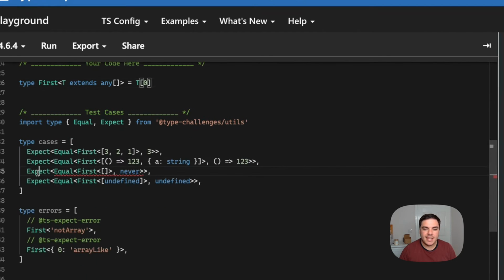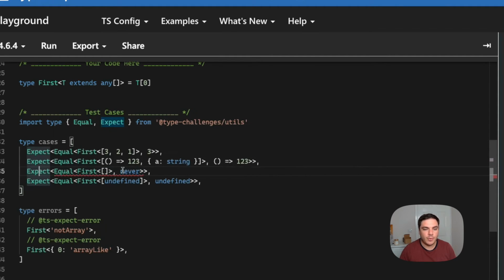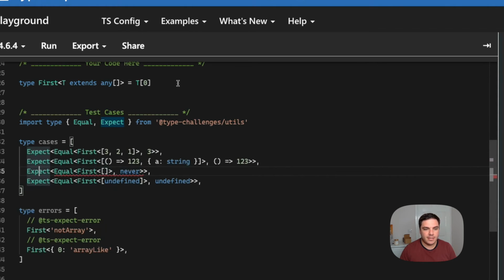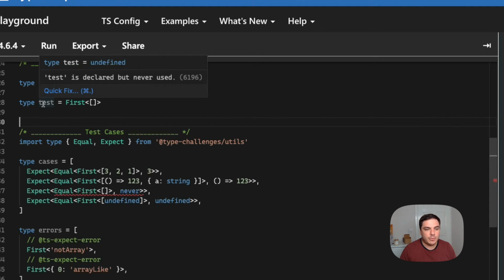But there's one test case that fails, and that one is here, and this is the empty case. So when we're passing an empty array to First, we are expecting to get never back, but at the moment we're not getting never back. So what are we getting back? If we create an intermediary type, let's just call this Test and set this equal to First of the empty array, we should be able to see what we're getting back. So we're getting back undefined, but we need to be getting back never.